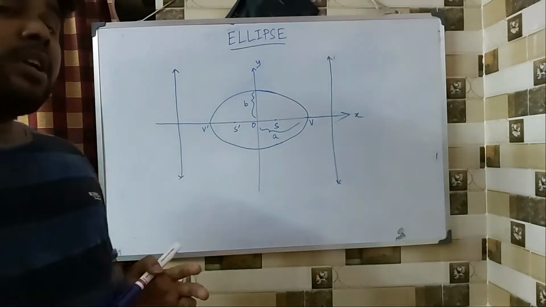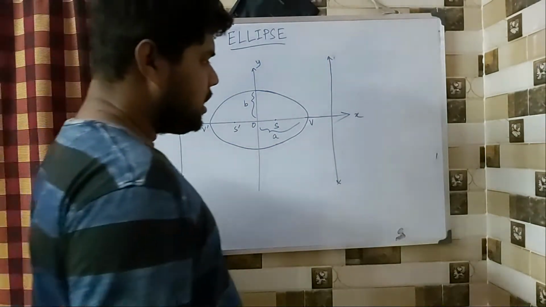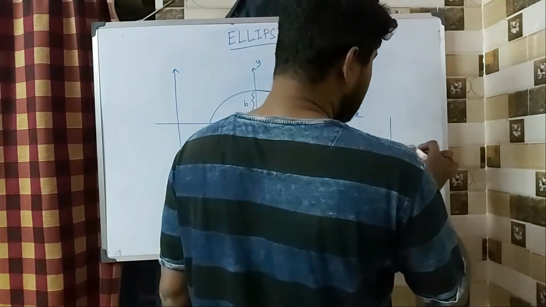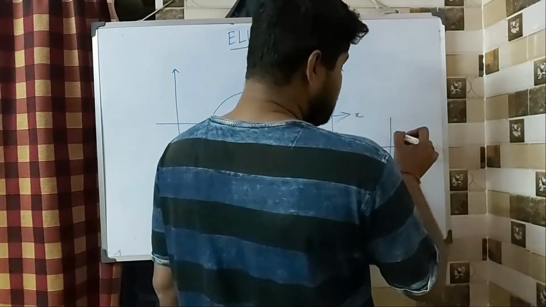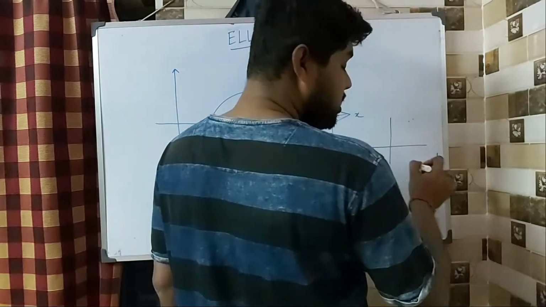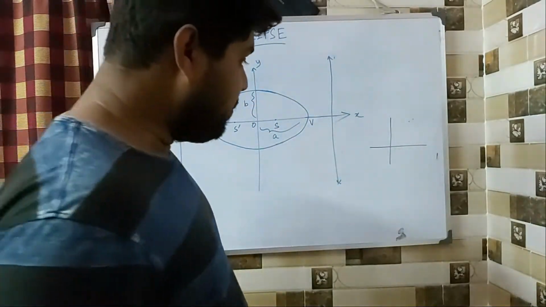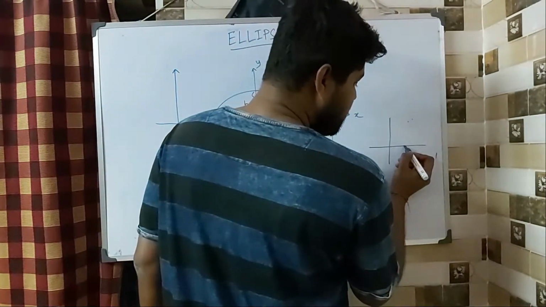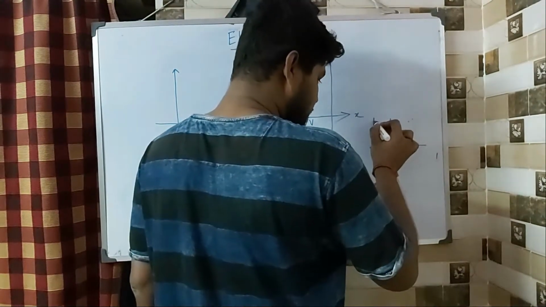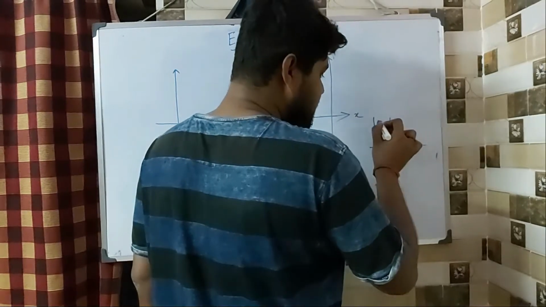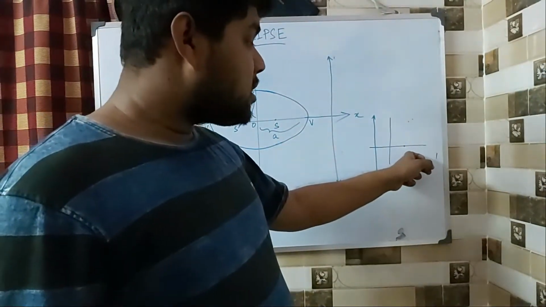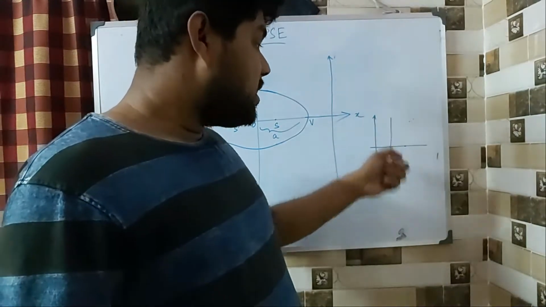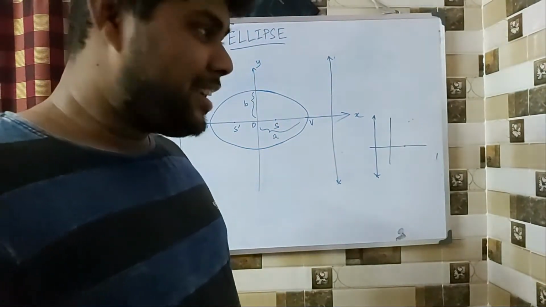Now what was the parabola, if we remember? Let me draw it on the side. There is a moving point, which is moving in a certain path, and how it is moving is that there is a fixed point somewhere and a fixed line somewhere. These two things are fixed. The fixed point is called the focus, the fixed line is called the directrix.